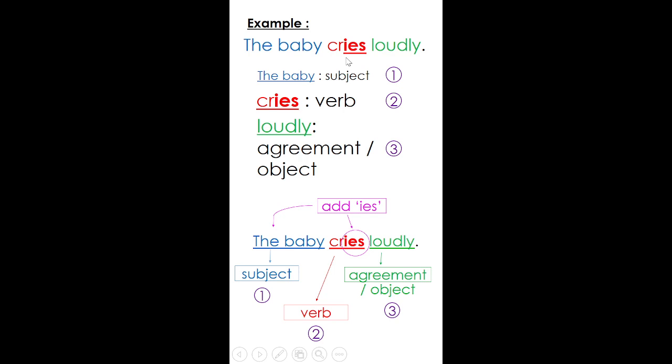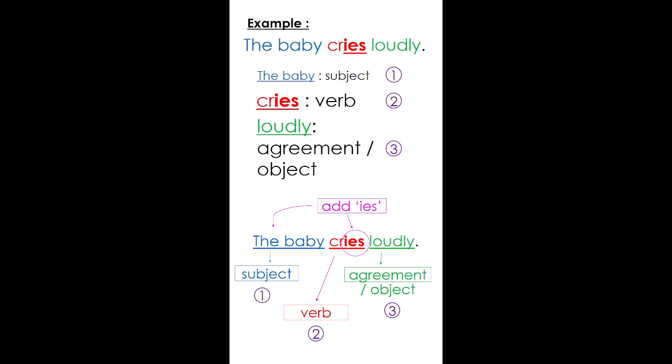The actual word, the root word, is cry, C-R-Y. I want to show that I am using a subject which belongs to the Sihat group. It is a singular pronoun. You might say, sir, I don't find the baby in the Sihat group.